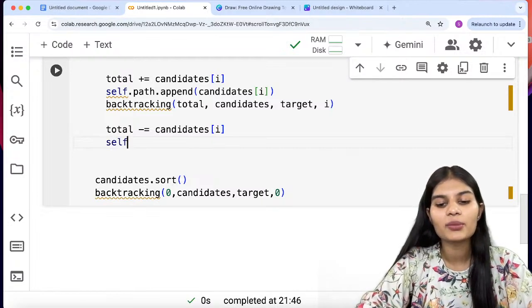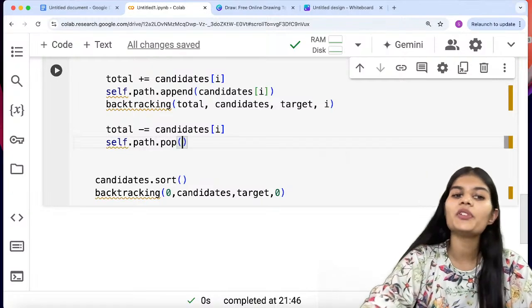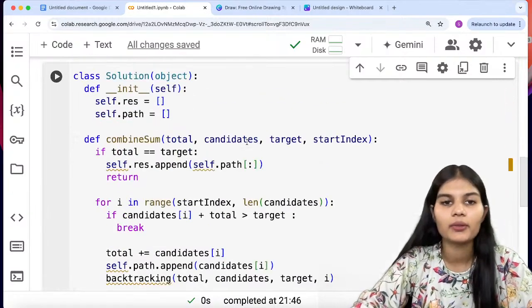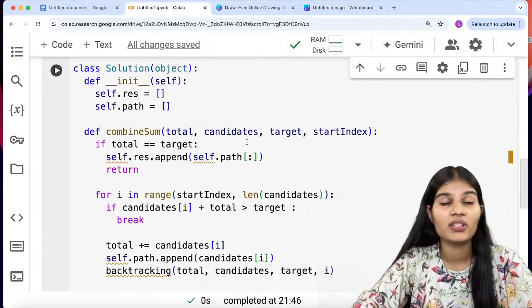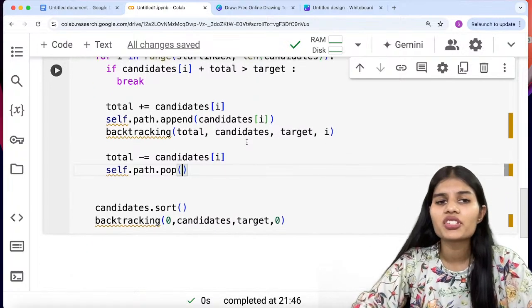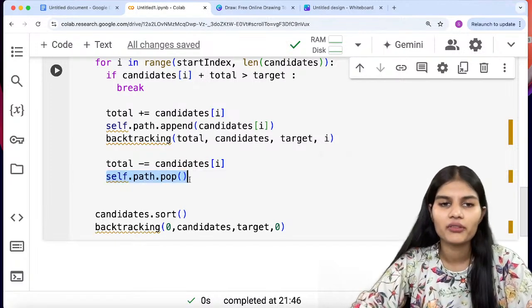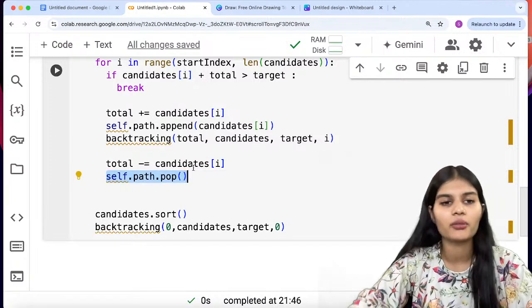After this, I'll put self dot path dot pop. Pop is to remove, push is to add. As I was mentioning, in stacks we have two functions, push and pop. Push is for inserting, pop is for removing. So we're just removing that particular value from this respective place.